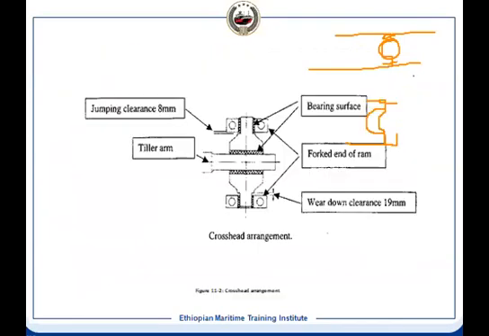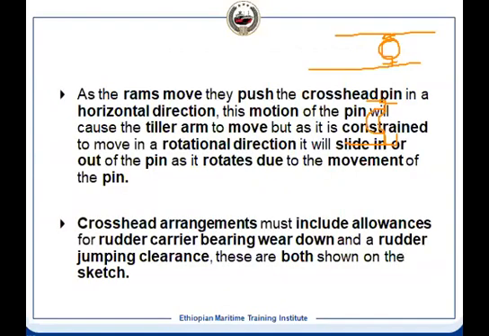Now we have seen that the linear motion is converted into angular motion, and we get the angular motion of the rudder. Now another thing, there has to be some arrangement. These two clearances, what is it talking about here? That is the carrier bearing wear down and the jumping clearances.